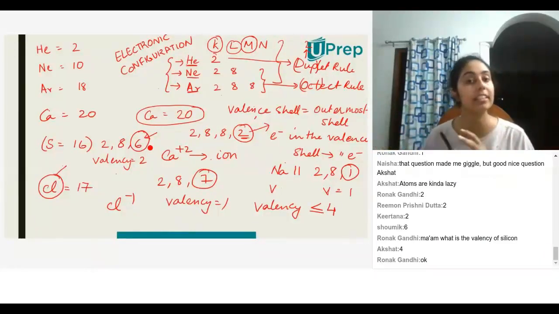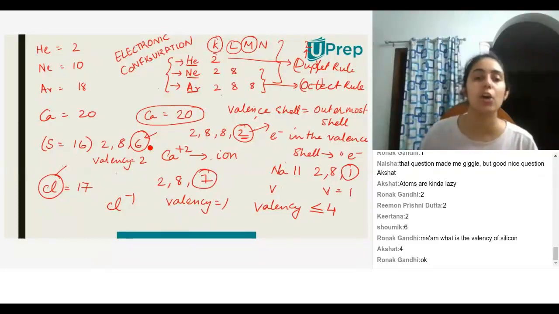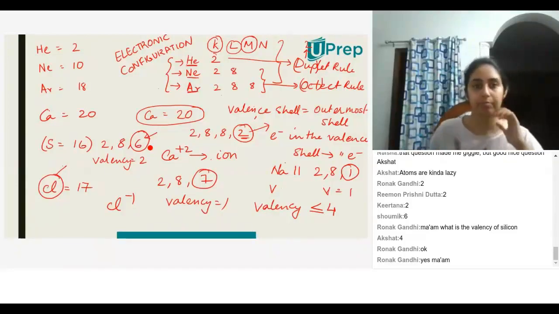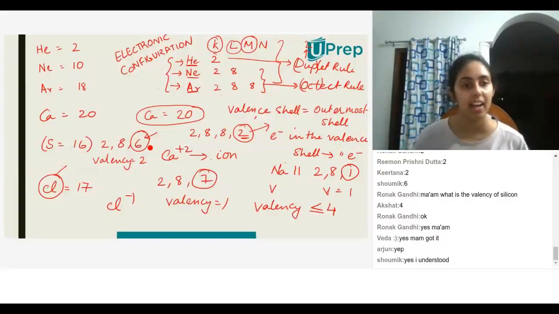It will not tell you whether it's loss or gain. Did you understand this, Shaumik? Okay, great.